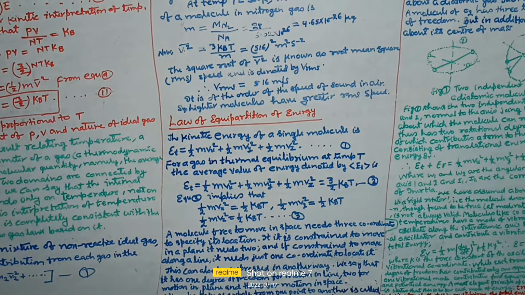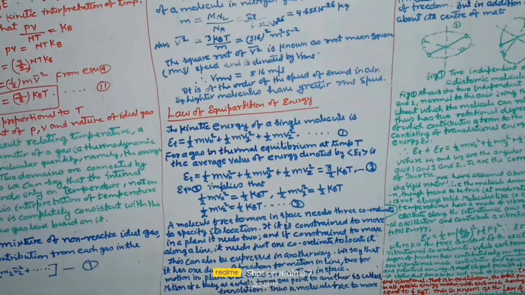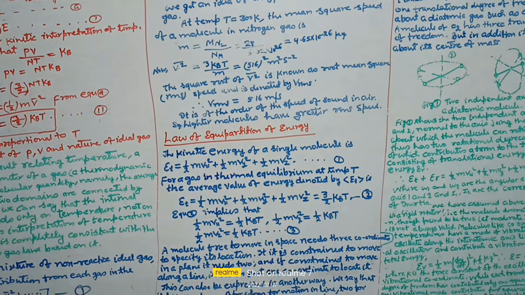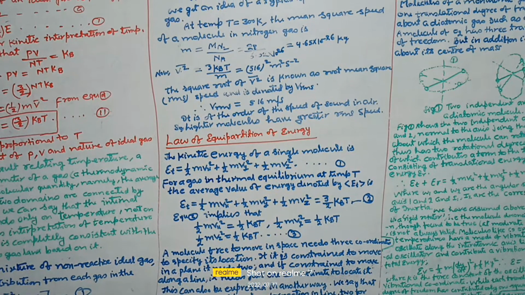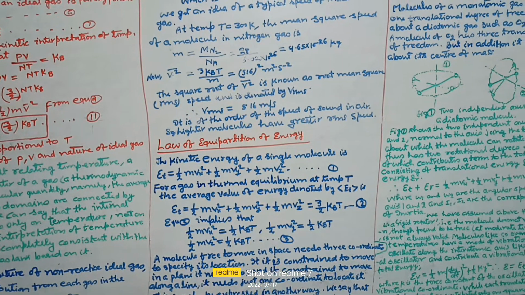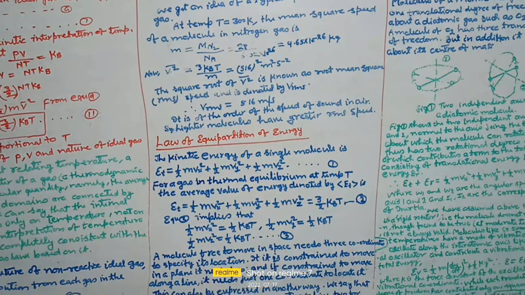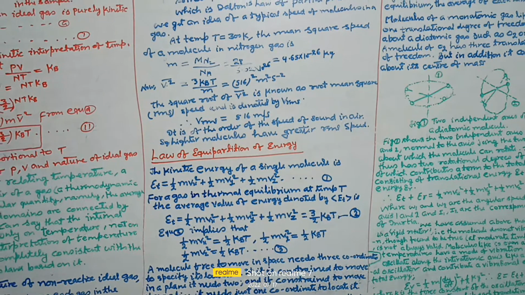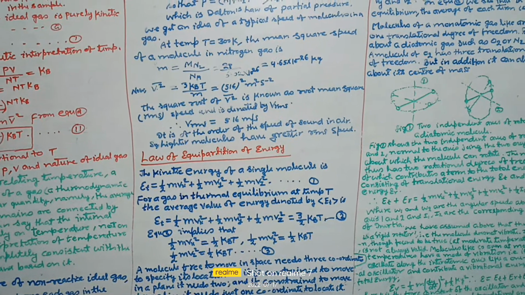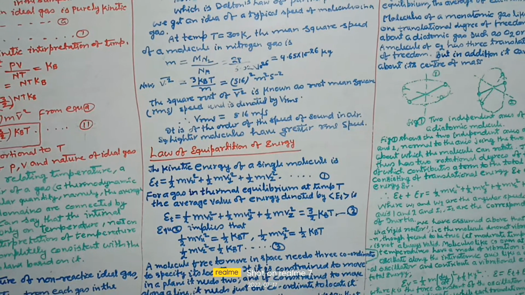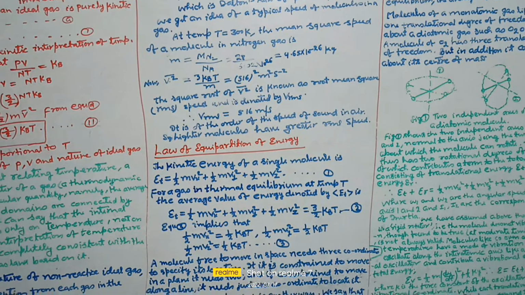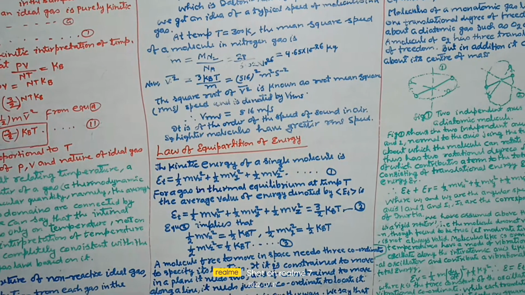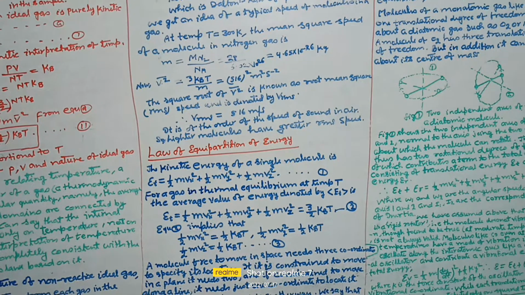Law of equipartition of energy. The kinetic energy of a single molecule is E_t, the translational energy, = 1/2 m vx squared + 1/2 m vy squared + 1/2 m vz squared. That is equation number 1. For a gas in thermal equilibrium at temperature T, the average value of energy, denoted by E_t, = 1/2 m vx squared + 1/2 m vy squared + 1/2 m vz squared = 3/2 kB T.